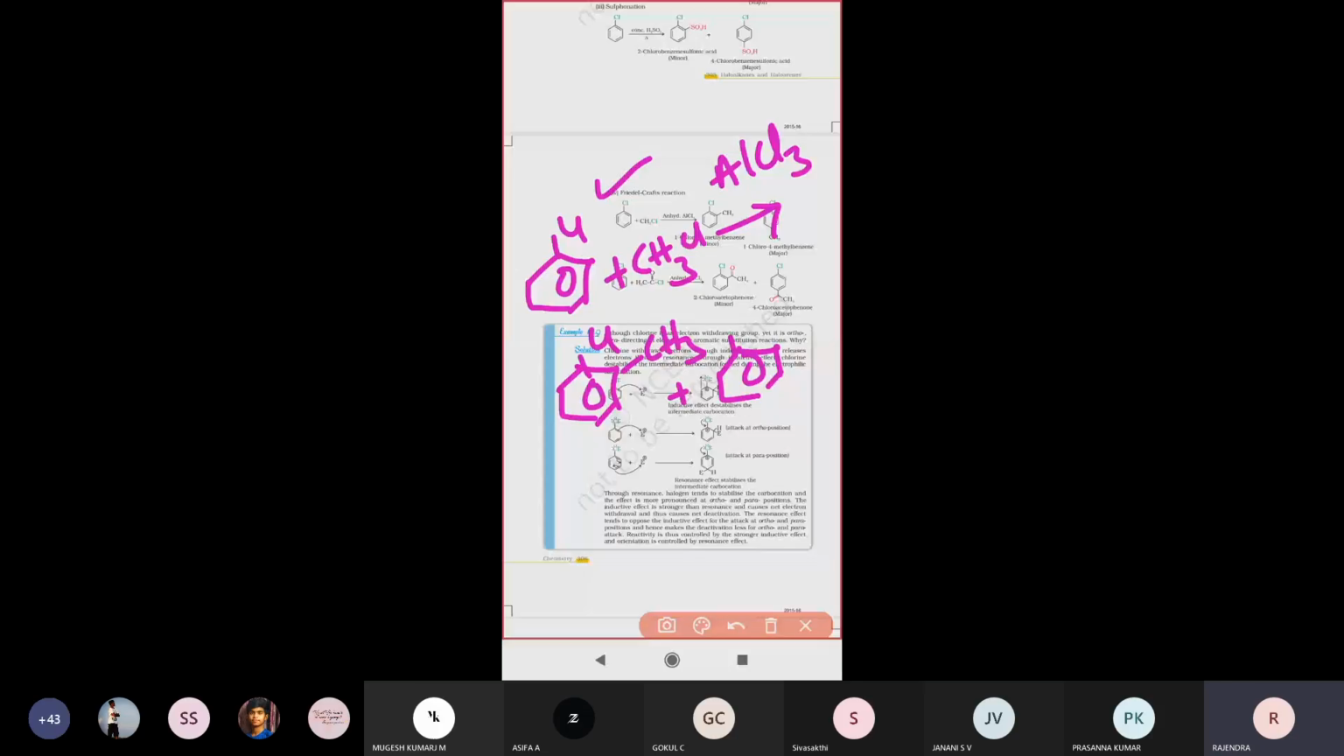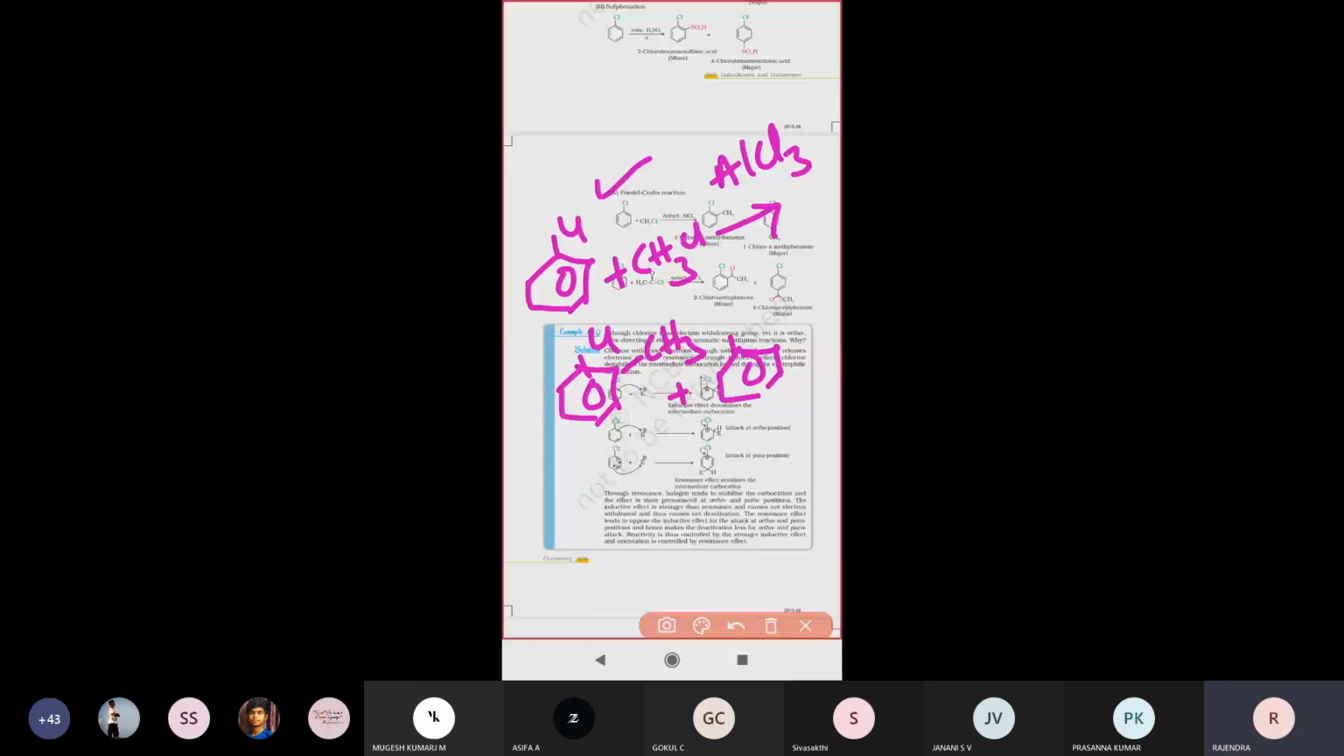So that means two groups of products will be forming there. One is at the ortho position, and the other is at the para position. So this is called the alkylation reaction. We call it the Friedel-Crafts alkylation reaction.